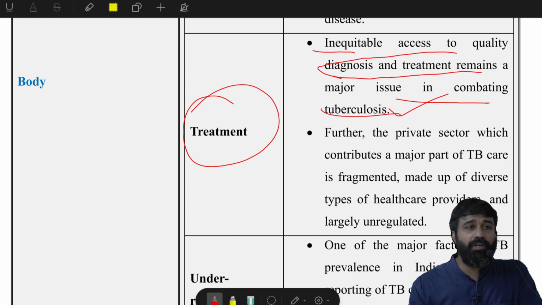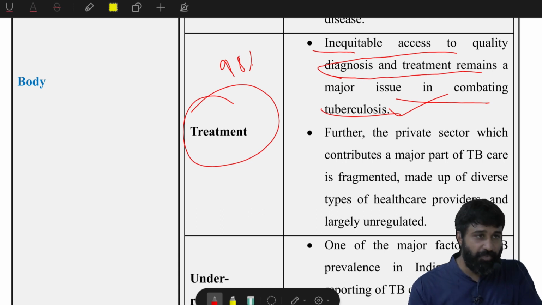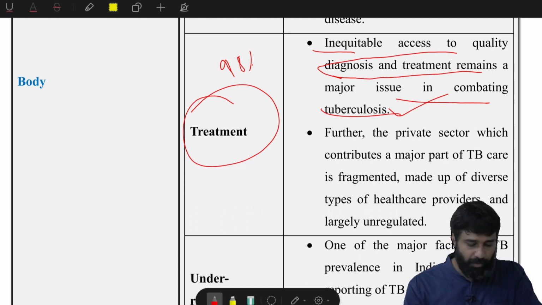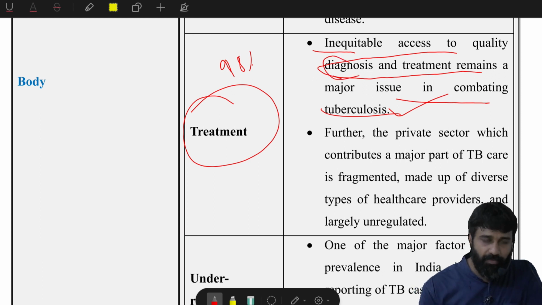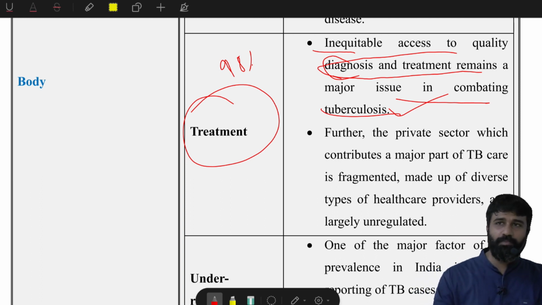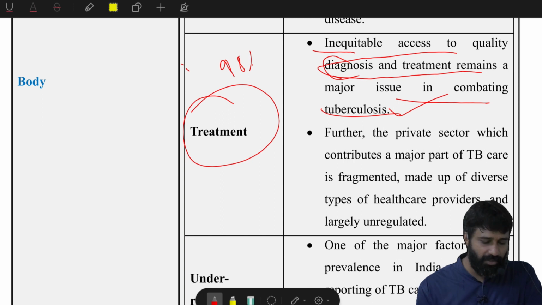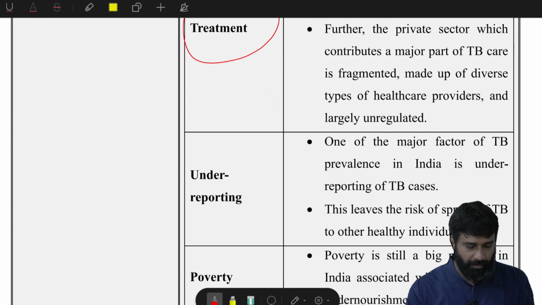Inequitable means more doctors are located in urban areas. Even 98% of the hospitals are located in urban areas, and the professionals are in urban areas. Therefore, there is no equitable access. The proportion of the population in urban areas is around 35 to 37% now, but 98% of multi-specialty hospitals are located in urban areas. This is one of the problems, right?